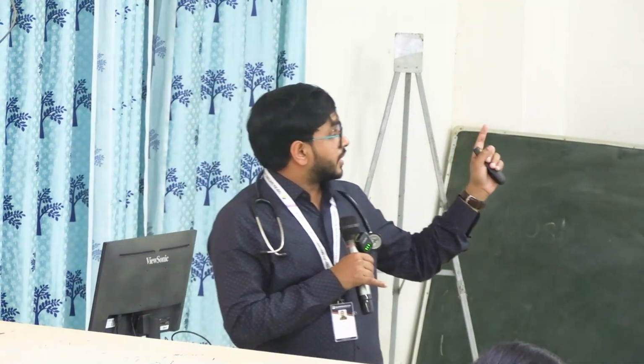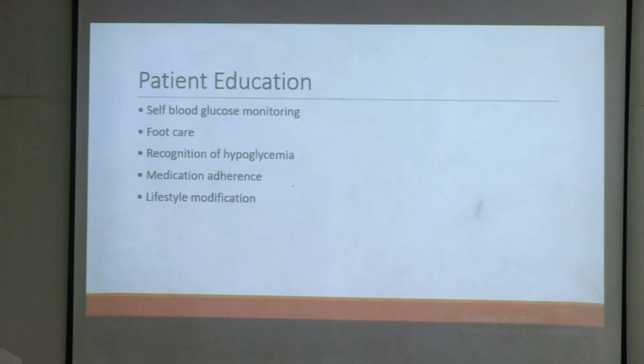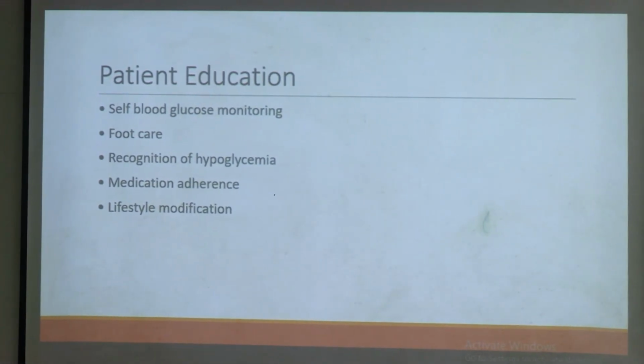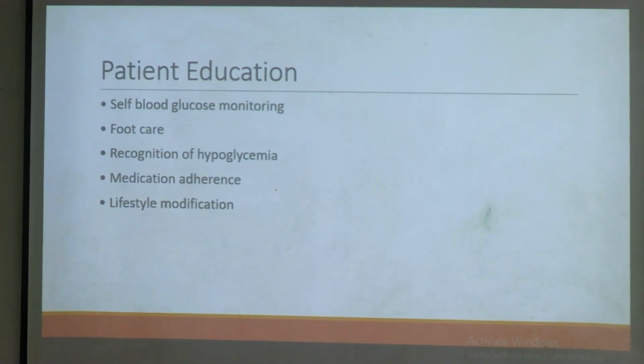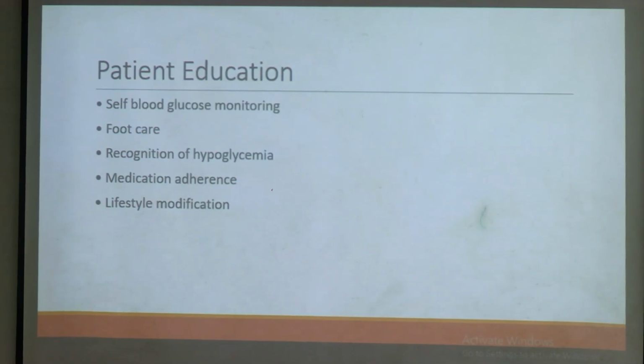Medication adherence. Okay, and another thing is lifestyle modification. It's already told. It means you have to walk for 30 minutes per day, at least 5 days per week, and take low glycemic meals. Low glycemic meals mean fewer sweets. Many foods have a high glycemic index, like bread, biscuits, mithai, and other sweets.